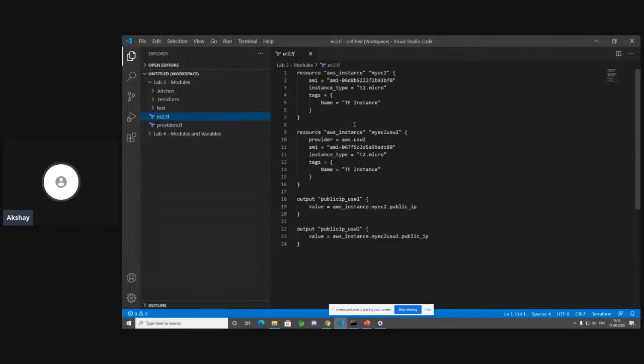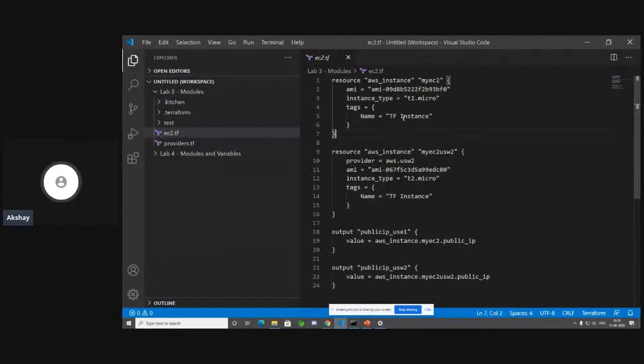So let's go to ec2.tf. It's very simple. It's a simple resource block copied twice with an output block. So I wanted to show you all of this today. Now let's take a look at the resource block, the type of the resource. Remember, this will be asked in the exam if you're attempting the exam: the resource type is aws_instance. The resource name is myec2. For people for whom it's not that visible, I'll just zoom in a little bit. Yep. So resource type is aws_instance. Resource name is myec2.